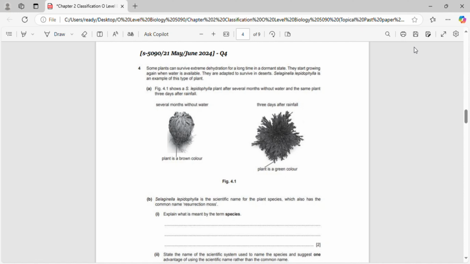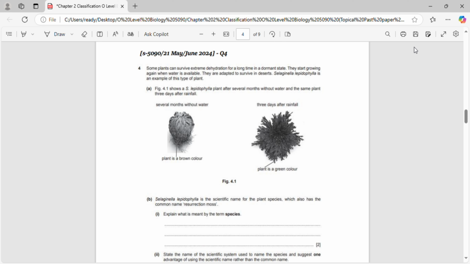Next, let's look at the question. It talks about plants that can survive extreme dehydration in a dormant state and start growing again when water becomes available. These plants are adapted to survive in deserts, and Selaginella lepidophylla is one example. The question shows figure 4.1, which illustrates the plant after several months without water, looking brown on the left, and the same plant 3 days after rainfall, appearing green on the right.